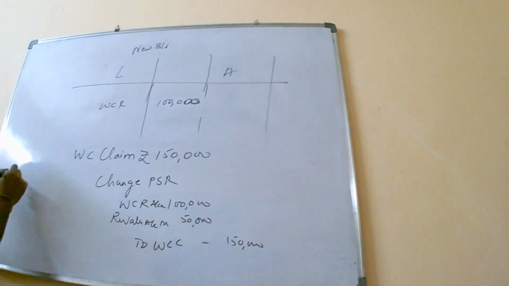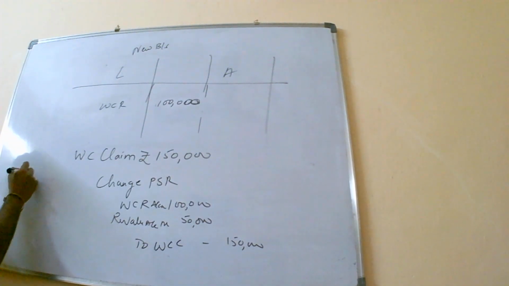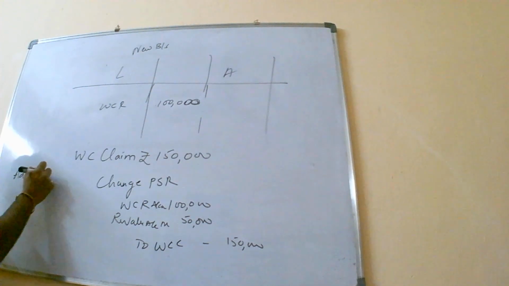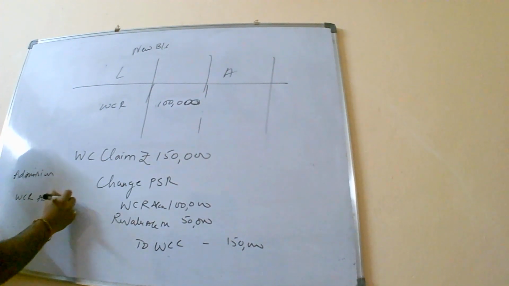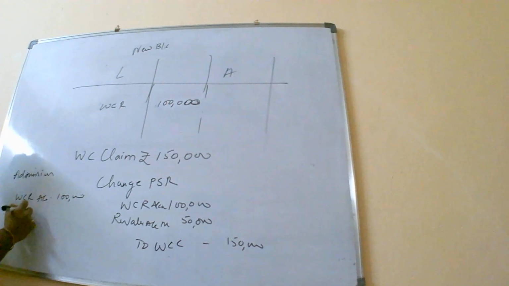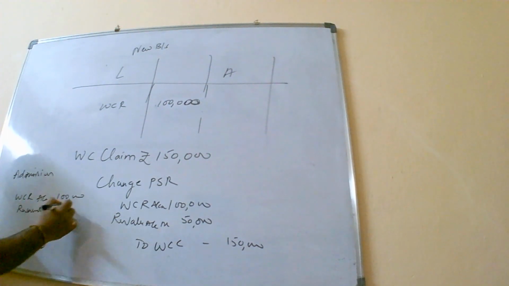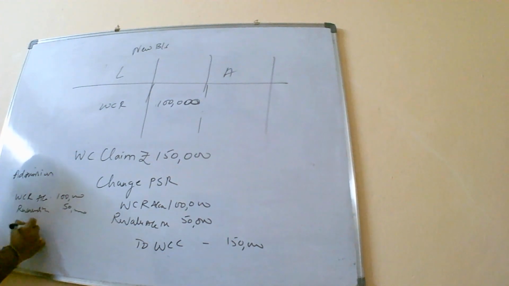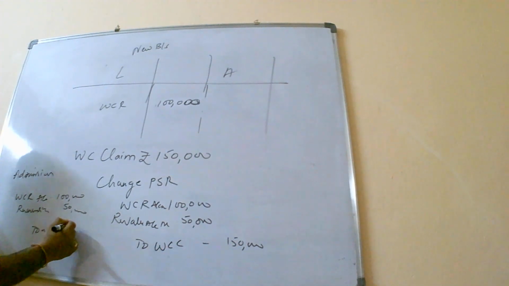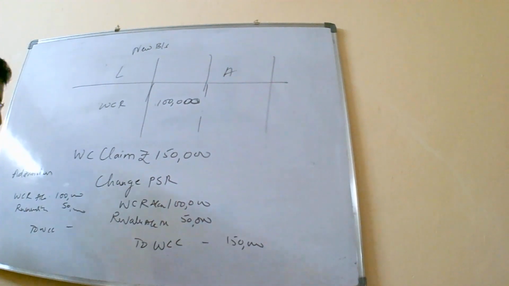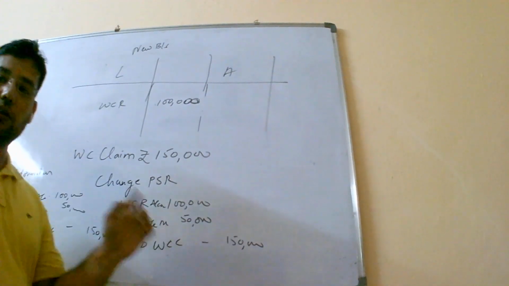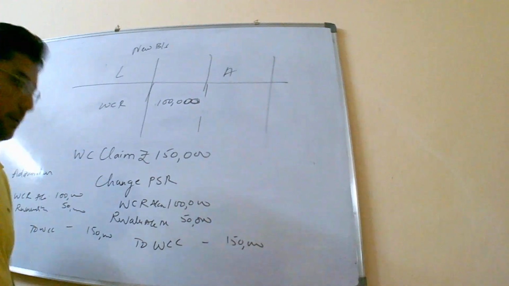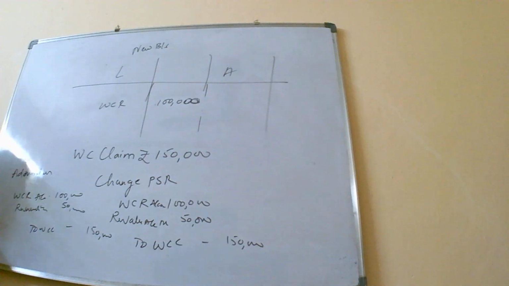And in case of admission, it will be workman compensation reserve account debit same 1 lakh, revaluation account debit 50,000 to workman compensation claim coming up to how much, sir? That is nothing but 1,50,000. And same is the case with your retirement. But only difference comes in the second entry.